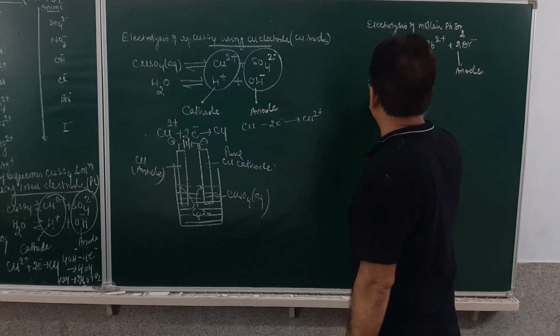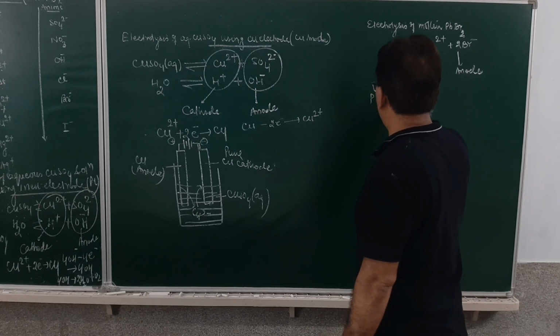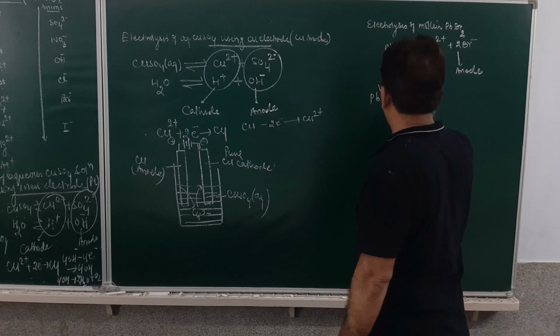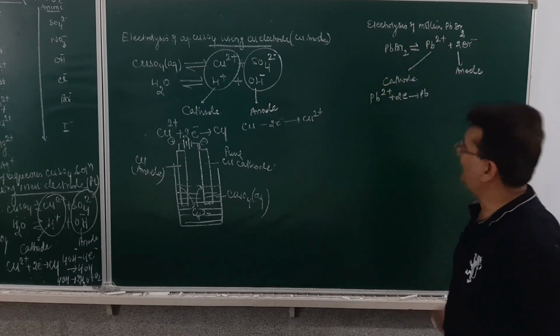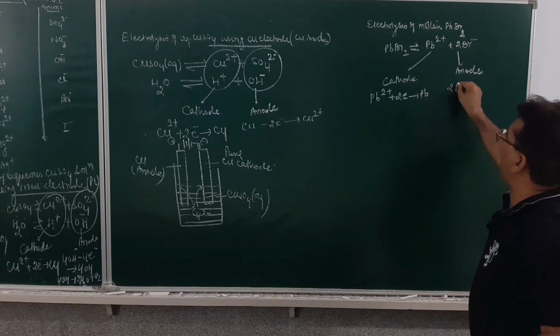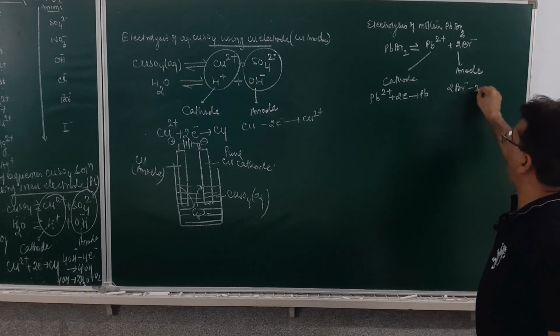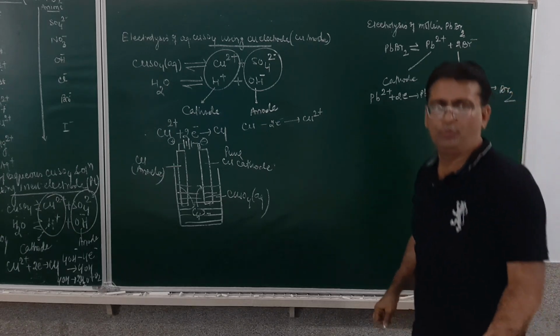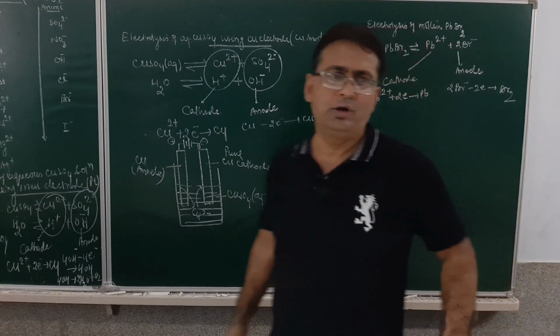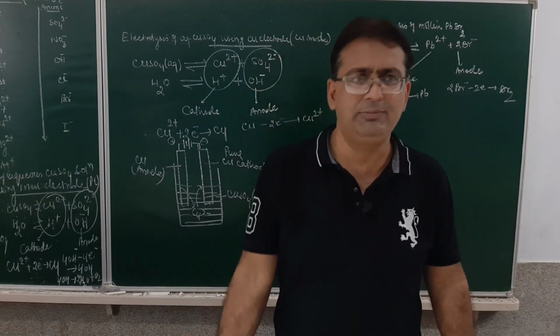At cathode, what will happen? This lead ion will gain the 2 electrons and will deposit as a lead metal. At anode, what will happen? This bromide ion will lose the 2 electrons and will result in the formation of bromine gas. So at anode, the reddish brown gas bromine will be liberated. At cathode, the grayish lead will be deposited.